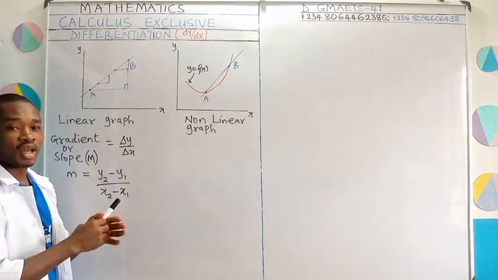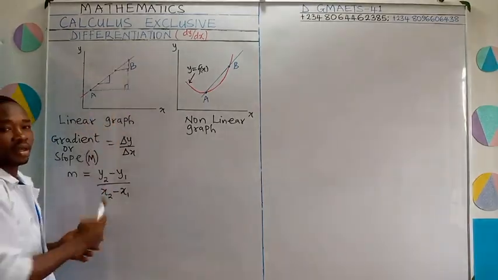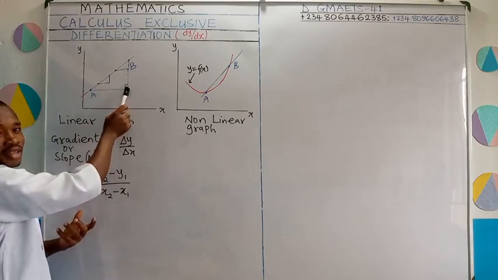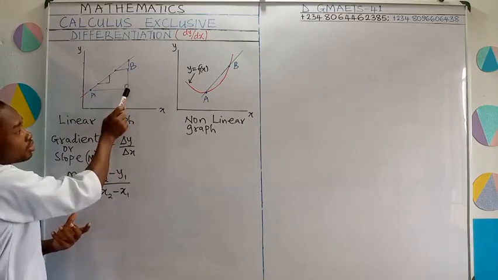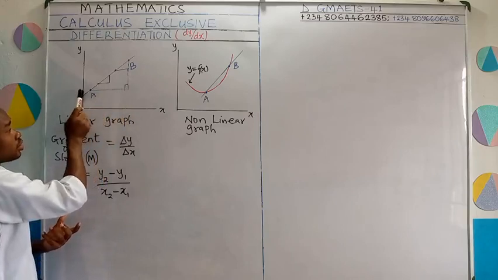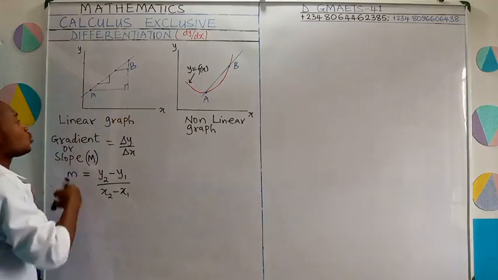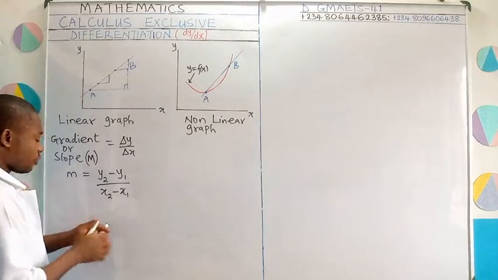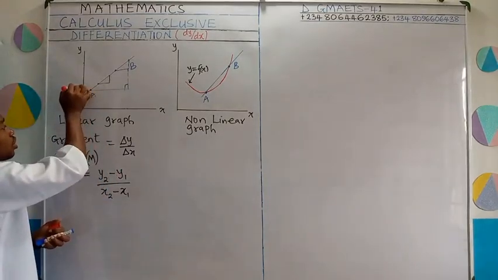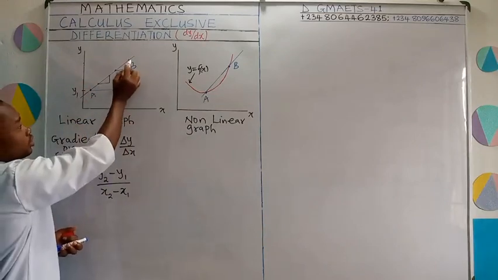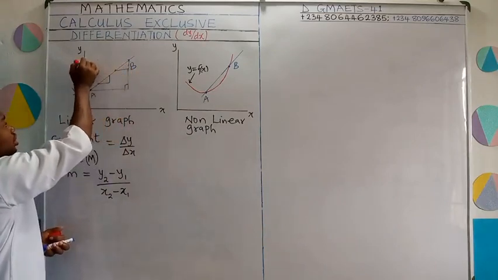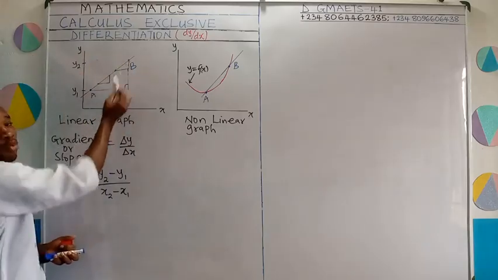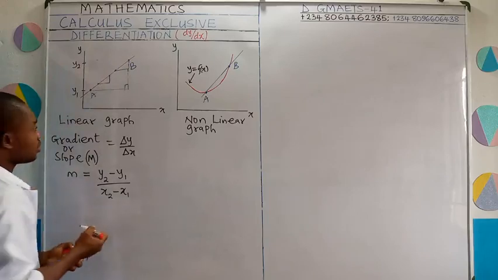Y is the vertical axis. So you come to your right angle triangle, alright? Now your Y1 is the beginning point of this right angle triangle on the Y axis there, the vertical line. Come to this point, then you trace it dotted to the Y axis. The value here is what we call our Y1. Do the same, you come over here, you trace. This will give you Y2. So initial value of Y, final value of Y. Simply take them to the vertical axis, the Y axis.